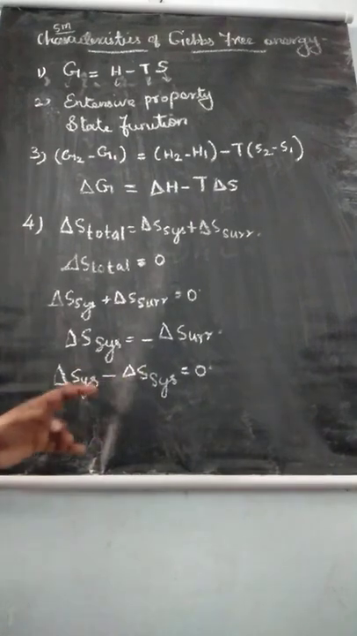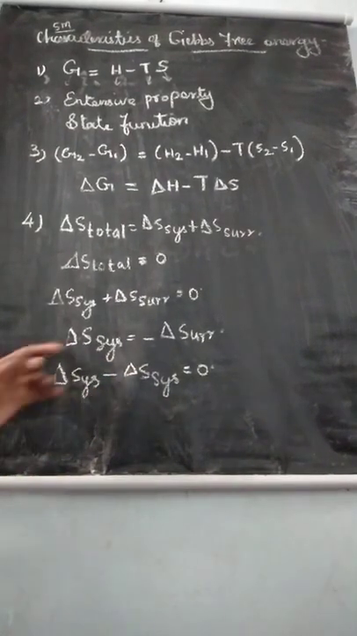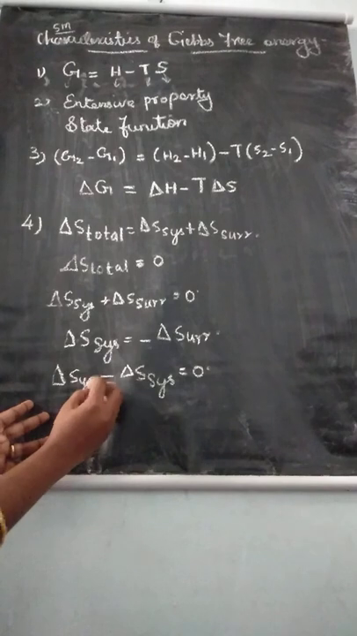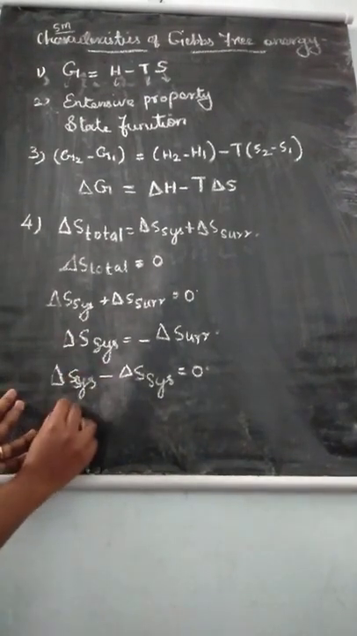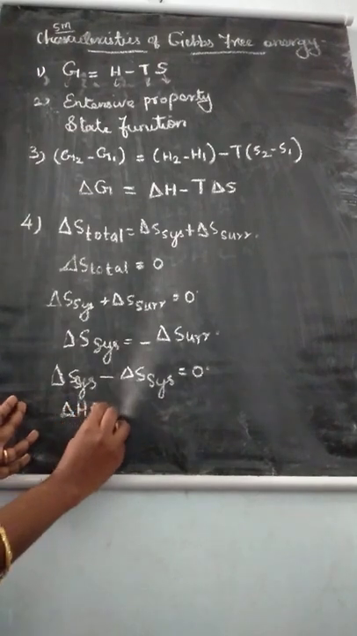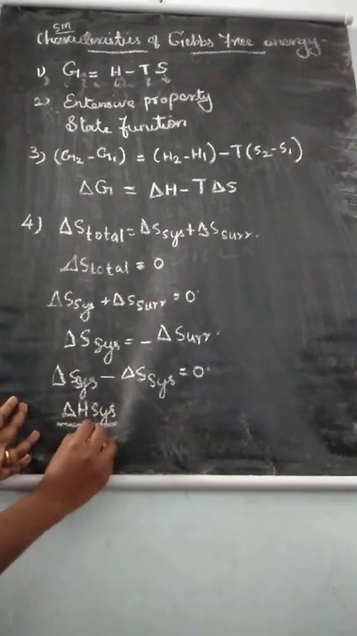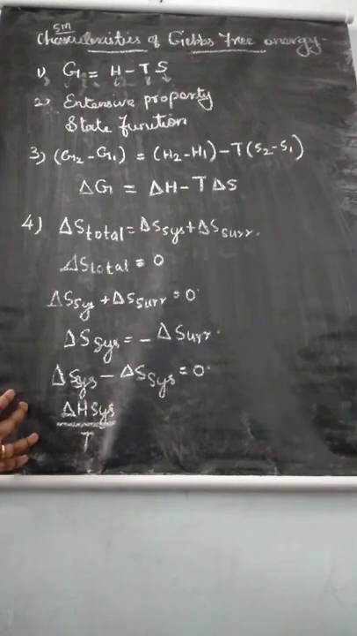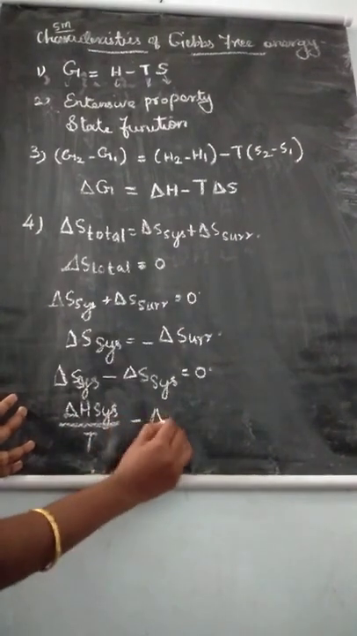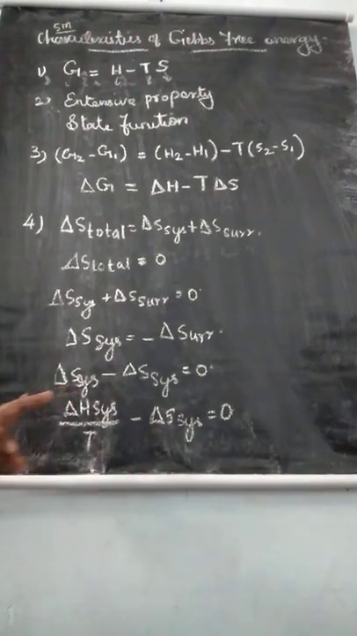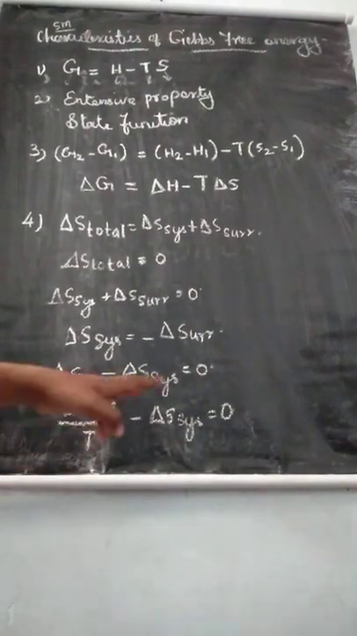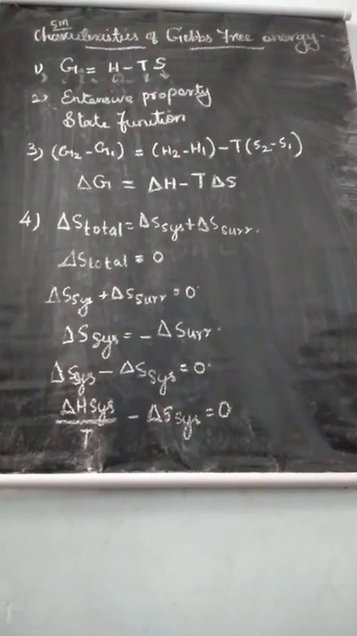Here this value is 0, but we can apply this value. Delta S system means you can substitute the formula delta H system divided by T. Delta H system divided by T minus delta S system is equal to 0. Understand? Okay, now listen.